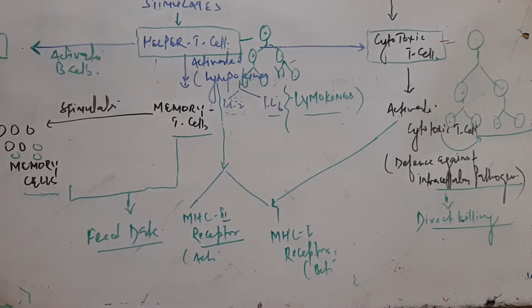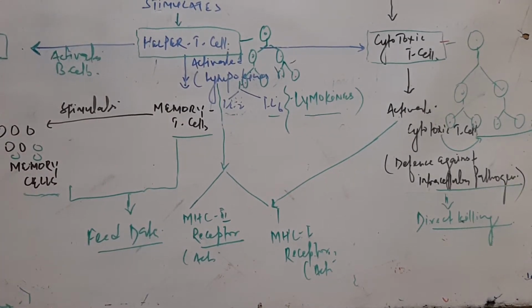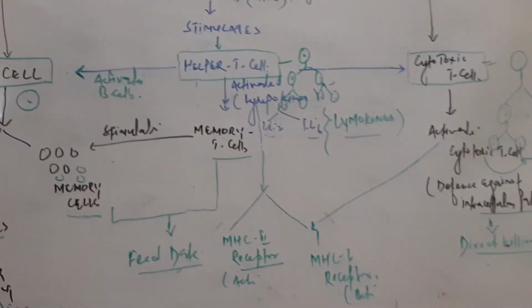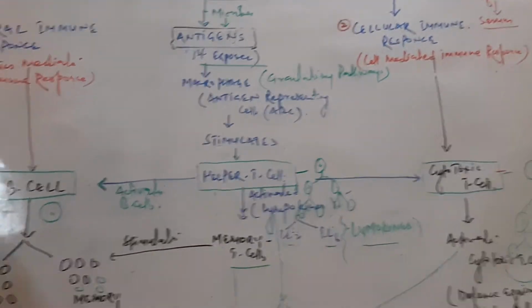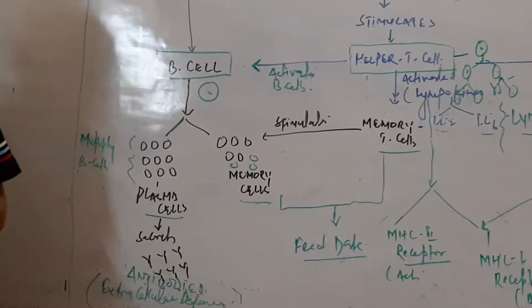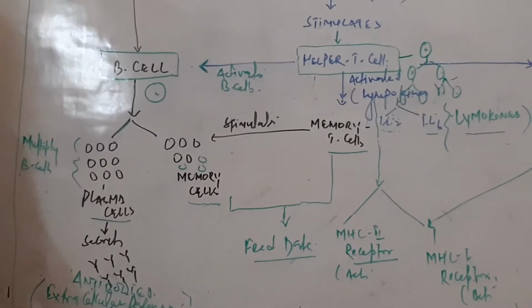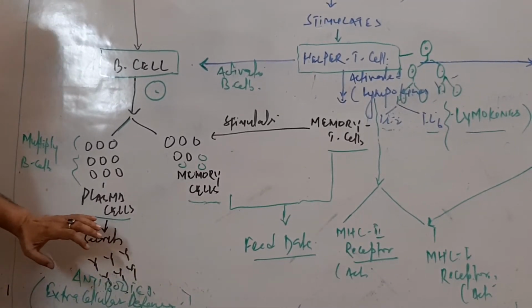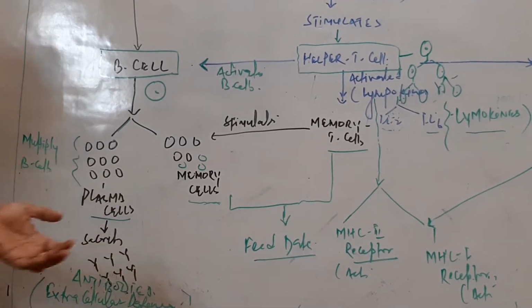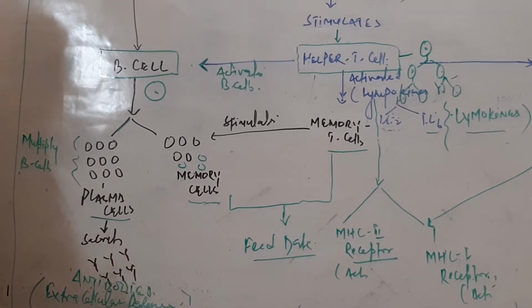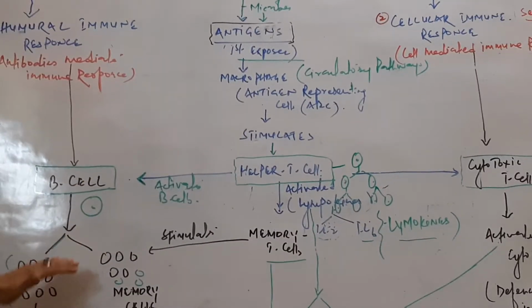To summarize, first is the humoral immune response, where antibodies are produced in large amounts by the activation of B cells by helper T cells. Activated B cells form plasma cells, and plasma cells produce more antibodies, which inhibit the action of antigens.